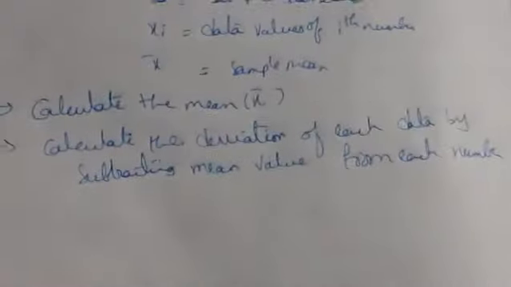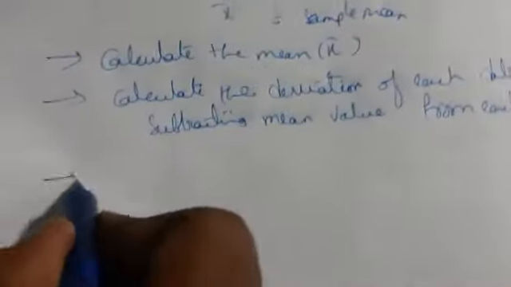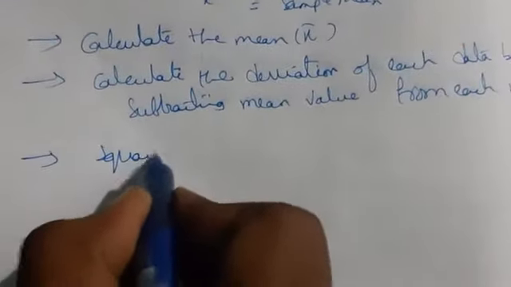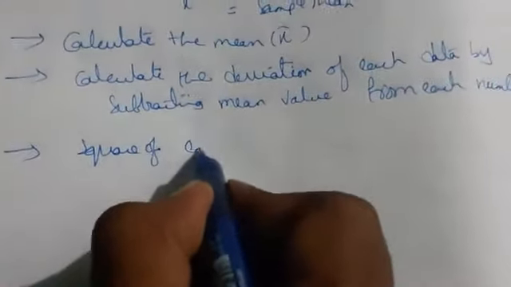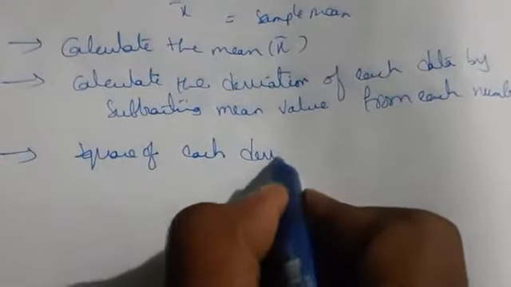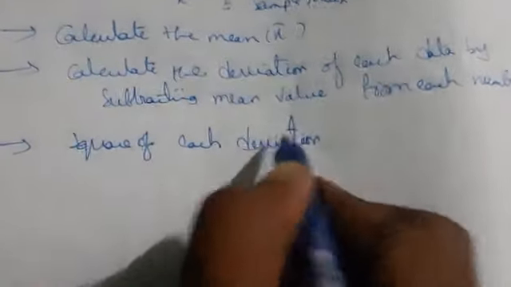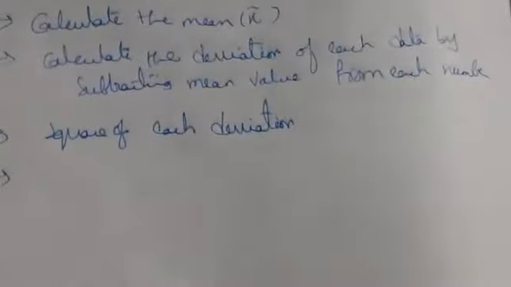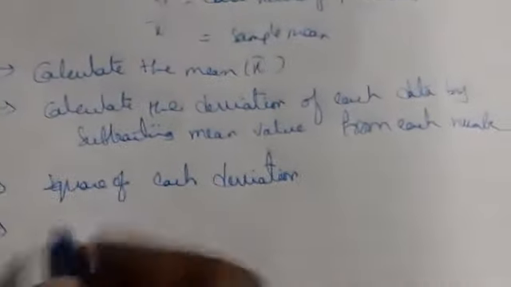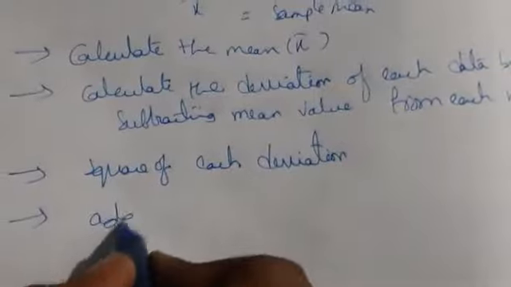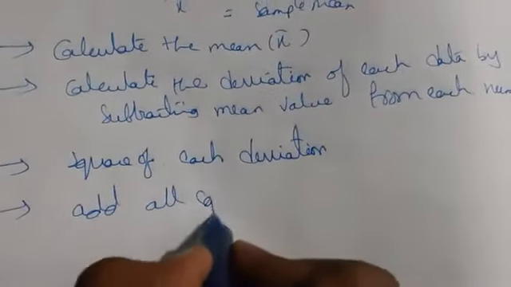Next, we have to square each deviation. Next, we have to add all the squared deviations.